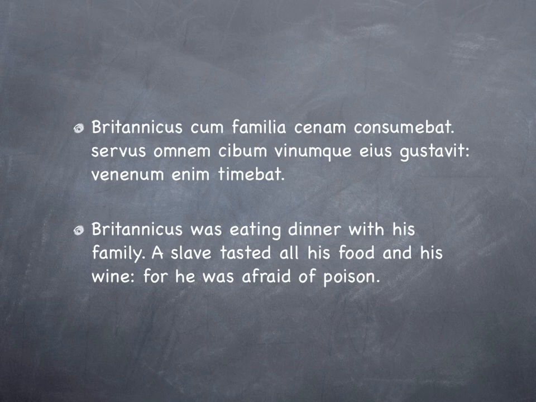Servus, a slave, gustavit, tasted, omnem cibum, adjective omnem in the same case, accusative, as the noun cibum which it describes. The slave tasted all his food and wine.